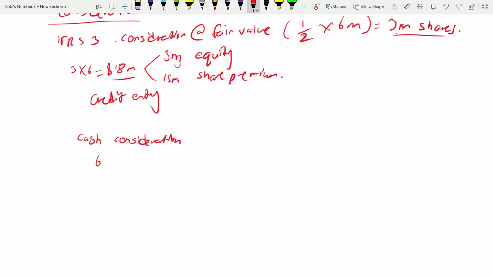So it will be 6 million. This much shares you have acquired in Sonia. Price they have given when is for cash, it will be 7.5. And what about the third paragraph? We'll talk about professional fees.